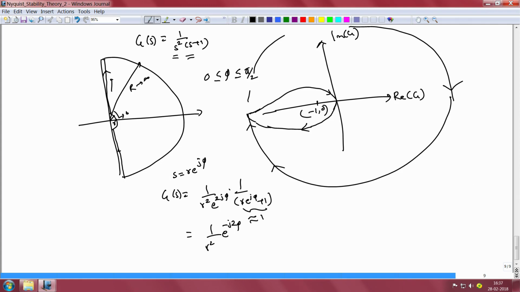So, what it indicates is that the closed loop system, whose denominator polynomial will be 1 plus g of s, will always have two closed loop poles on the right half of the complex plane.